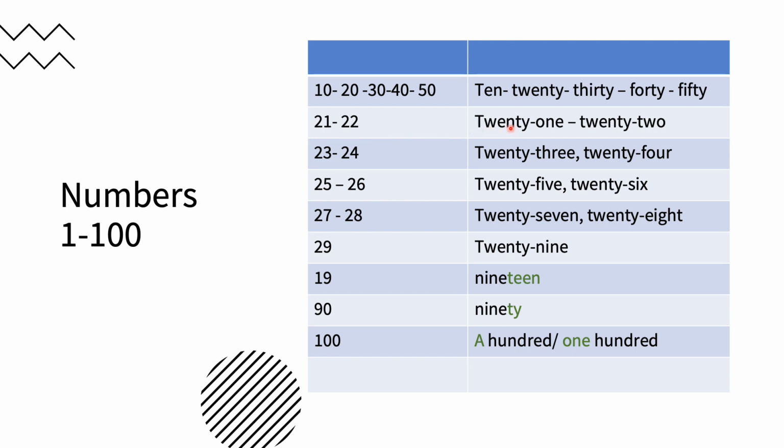And this is how we write them: 21, 22 for the first number, for the second number, 23, 24, 25, there is a dash between these two words, 26, 27, 28, and 29. And you go like that: 31, 32, 33, 34, 35, 36, 37, 38, and 39.